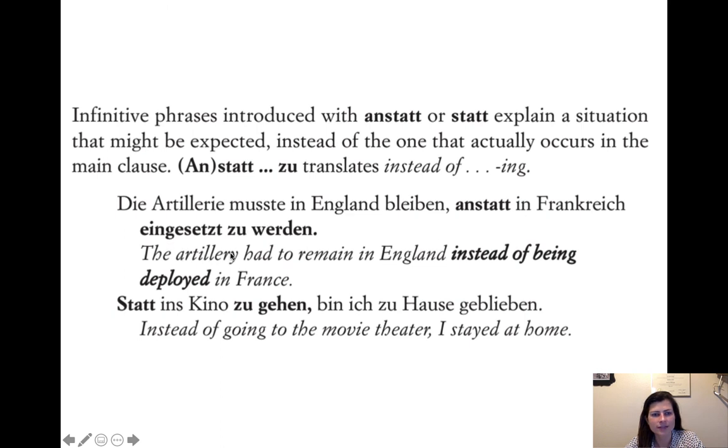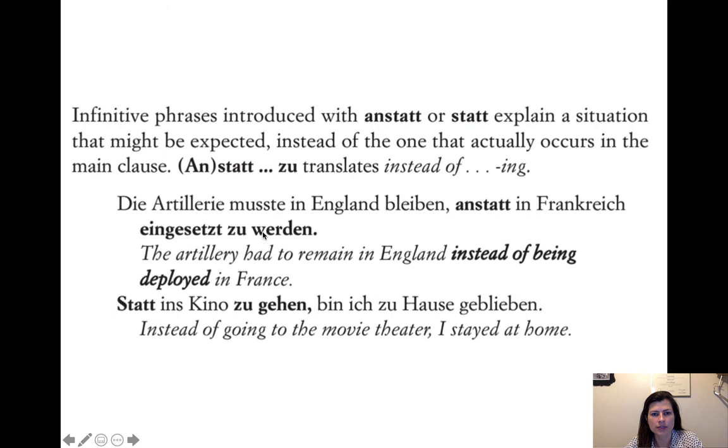The artillery, which I also find hard to pronounce in English, had to remain in England instead of being deployed in France. So anstatt, instead of, anstatt in Frankreich, and that's going to be the end because we're going to grab these verbs and put them earlier. So being deployed: what we have here is werden and a past participle, and werden plus past participle makes the passive.